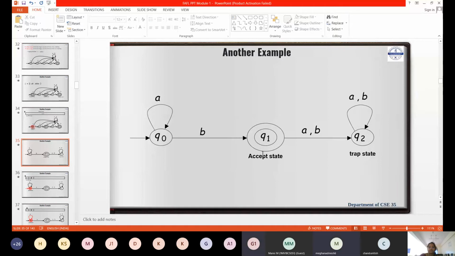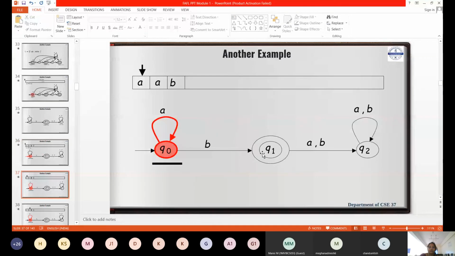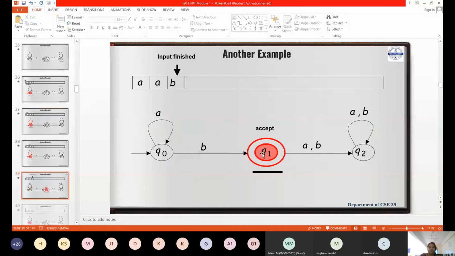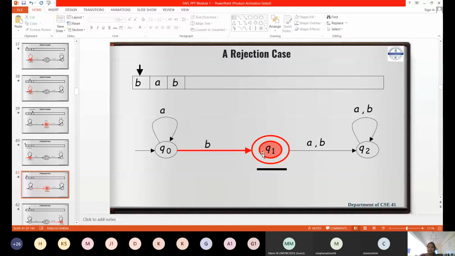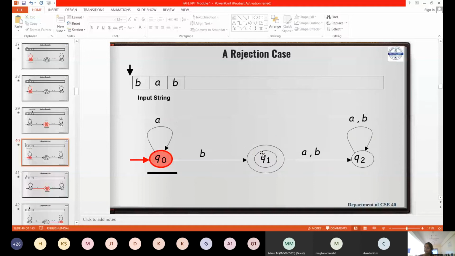Yes, ma'am. AAB. BAB is a rejection case because after B, you should not get AB. It has to end with B. All the A's precede the B, correct?